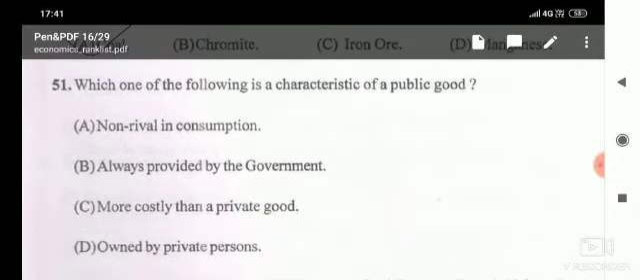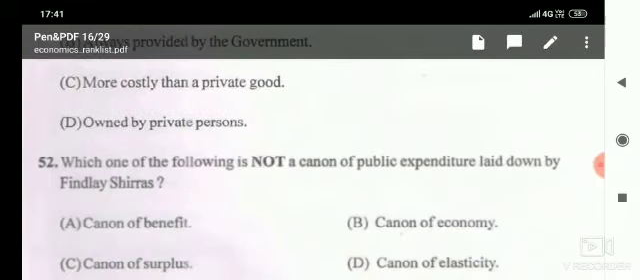And which of the following is a characteristic of public goods? Non-rival in consumption, because the characteristics of public goods are non-rival and non-excludable. So here it is given in option A, non-rival. So option A is the correct answer.